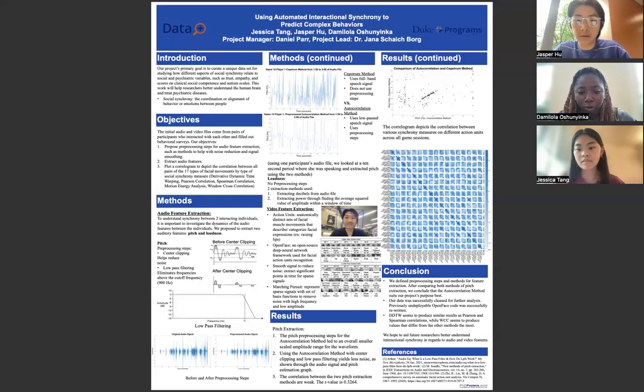In conclusion, we were able to successfully define the pre-processing steps for extracting the audio features, and we actually wrote the code and successfully extracted these features. We hope that our project will aid future researchers to better understand interactional synchrony as regards audio and video features.